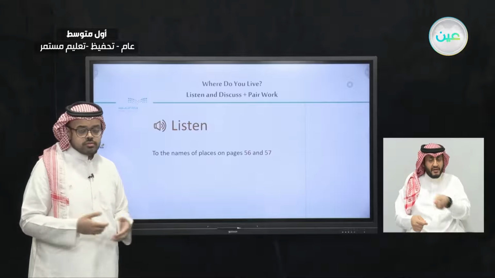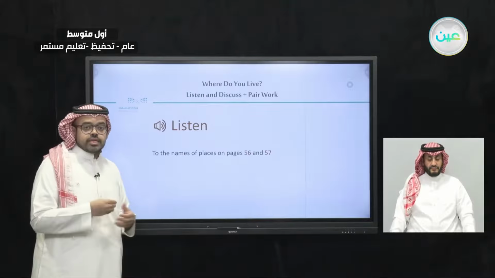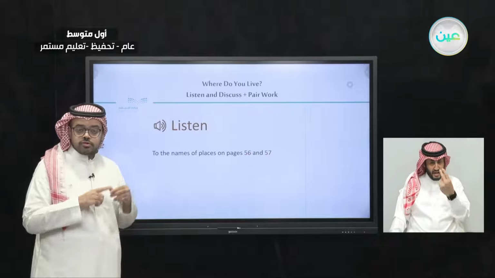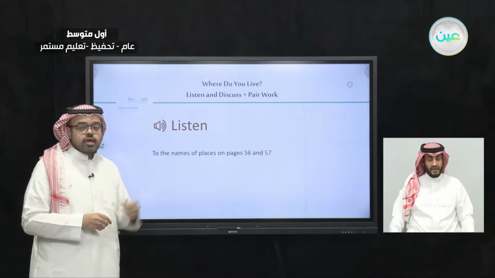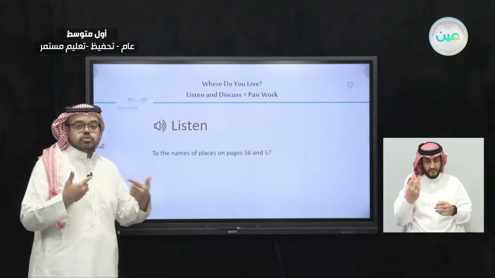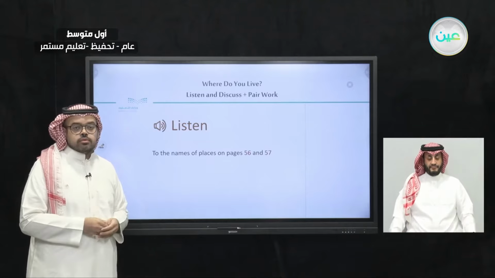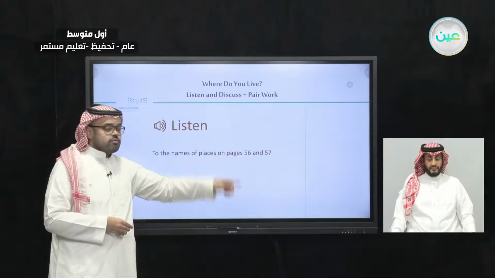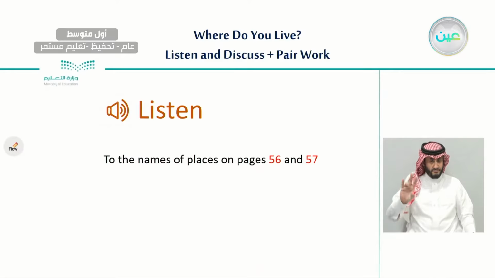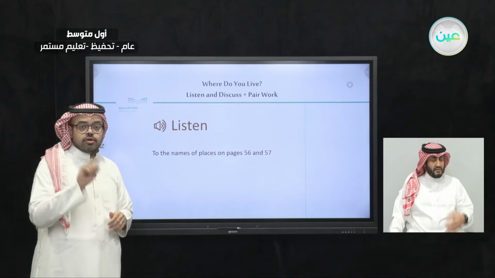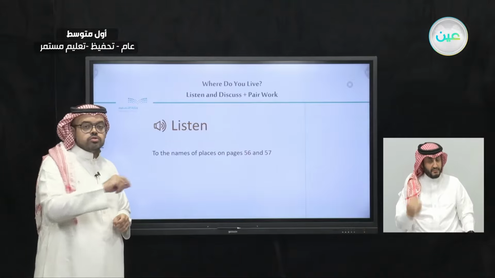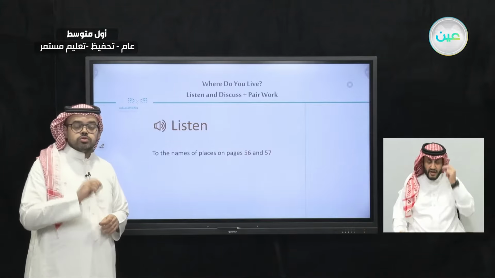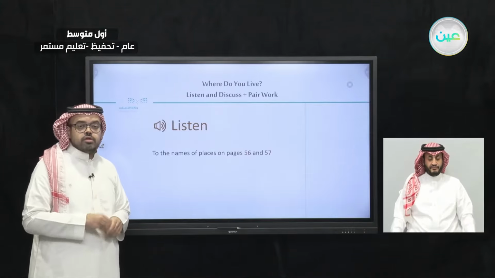I'm going to repeat each name twice. The first time you only listen and the second time you repeat with me. Very good. So now, on pages 56 and 57, you will see 12 places that are numbered from number 1 to number 12. I'm going to start with place number 1.